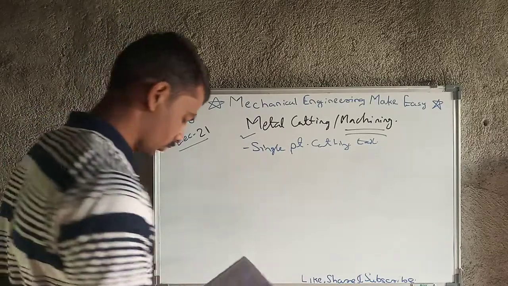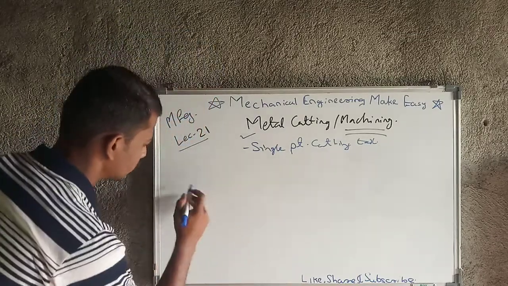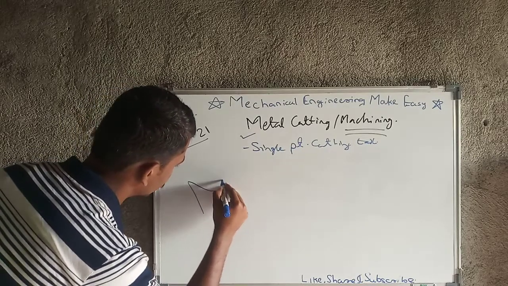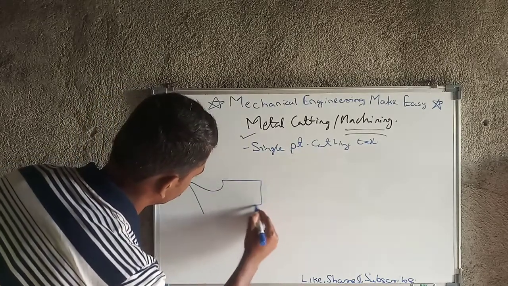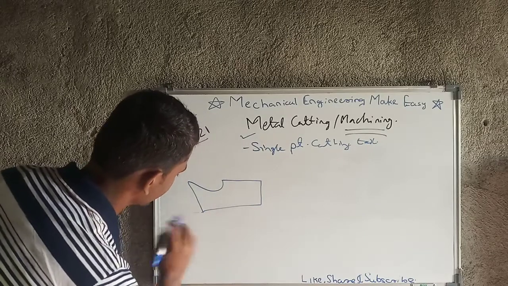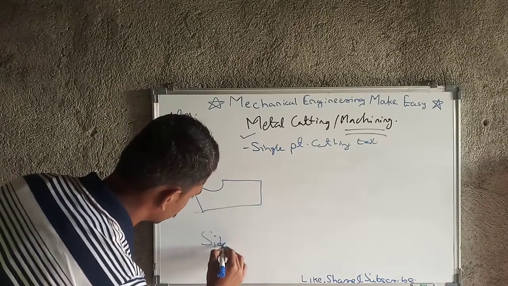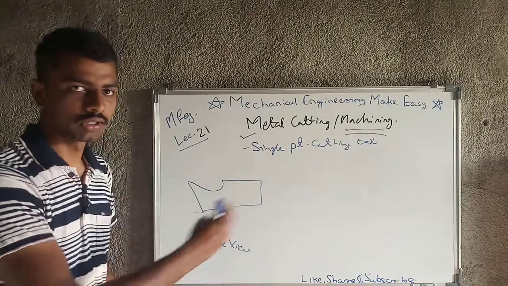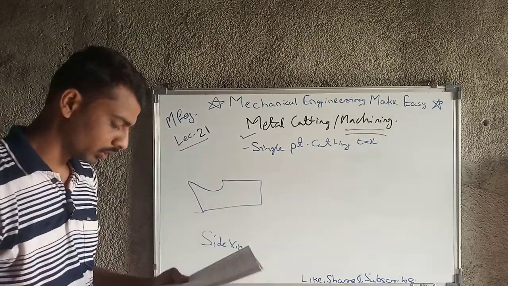So firstly I will draw the side view. The single point cutting tool will look like this, okay, this is the side view. I will draw all three views, and then I will name all the concepts.